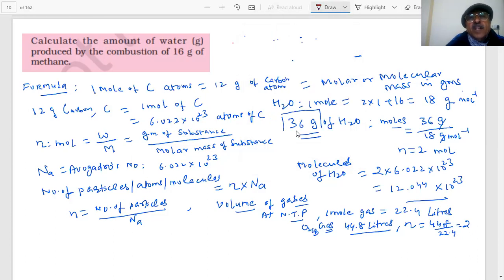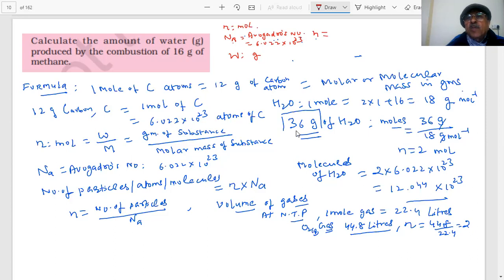Okay, if n is the moles, N_A is Avogadro's number, the value of which is known to you, 6.022 × 10^23, and if W is the grams of the substance, then what is the formula of n, students?